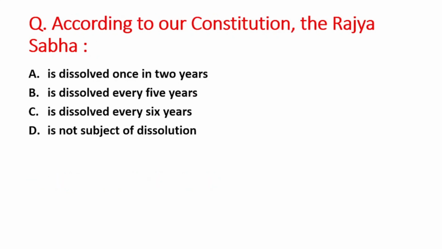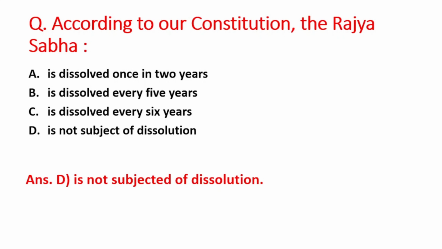Okay. Next question is, according to our constitution, the Rajya Sabha, A option is dissolved once in 2 years, B option is dissolved every 5 years, C option is dissolved every 6 years, D option is not subject of dissolution. So right answer is option D, that is Rajya Sabha is not subjected to dissolution.